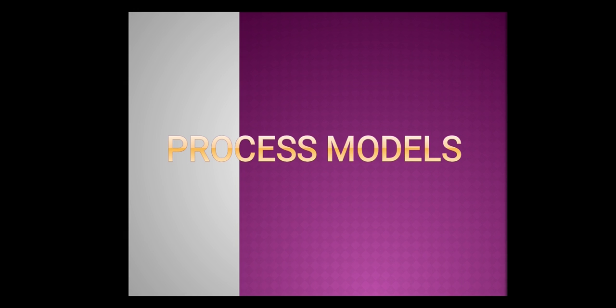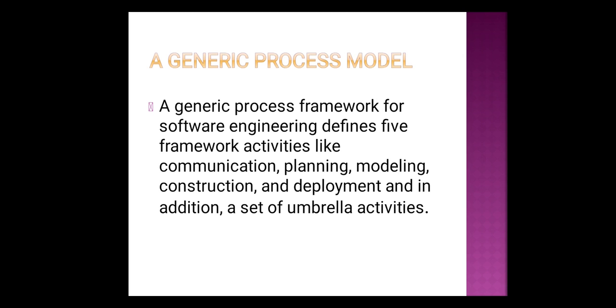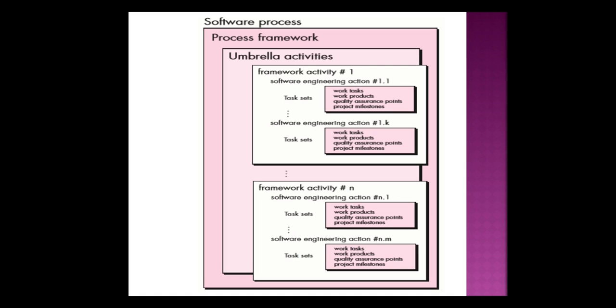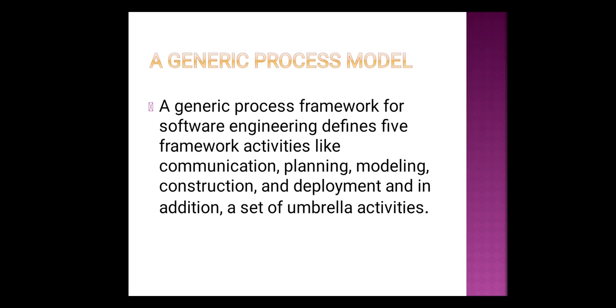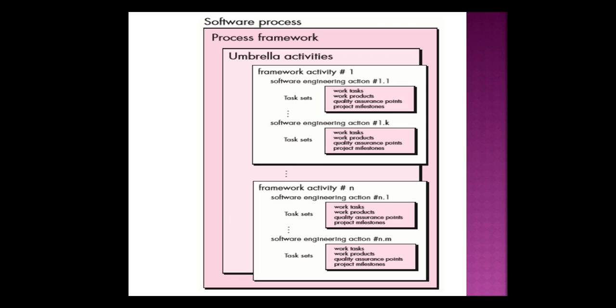Next, coming to the process models. As we have already seen, a generic process model will contain 5 activities, that is communication, planning, modeling, construction, and deployment, and along with this we will have a set of umbrella activities. The way these activities are executed will lead to different kinds of process models, like linear process model, iterative process model, evolutionary process model, and parallel process model. Before we see these, first let us see the diagrammatical representation of a process framework.